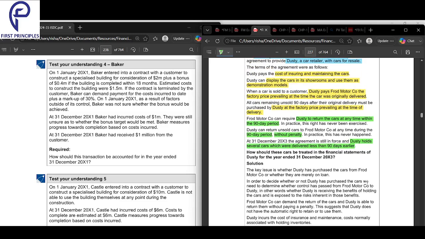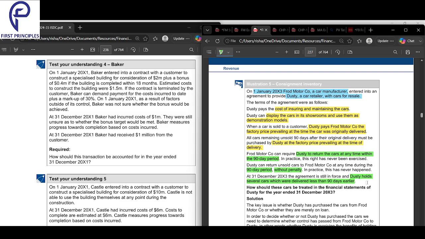Okay, let's look into the arrangement here. Arpita, how have you understood the arrangement? What's happening here? So it starts with Ford Motors being the car manufacturer, and then there's a contract agreement to give the cars to Dusty, which is a car retailer, for sale. Up to 90 days is a period where there is nothing.